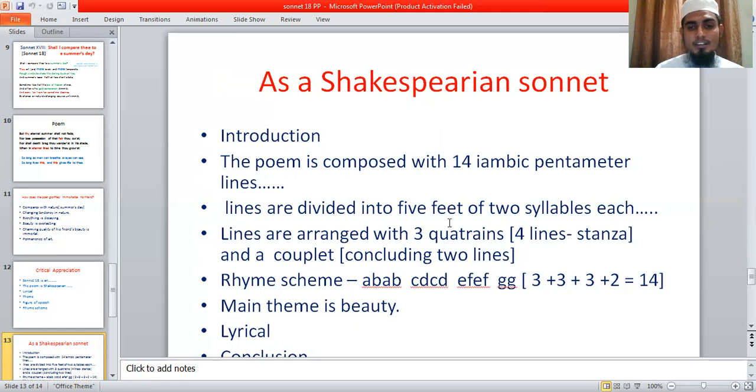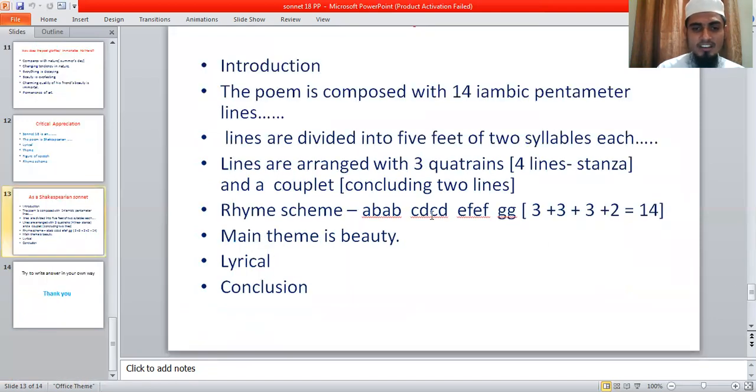And then the lines are divided into 5 feet of 2 syllables. You know that the quality of a Shakespearean sonnet is that the lines are divided into 5 feet and every foot has 2 syllables. We find that in this sonnet also every line is composed in this way, and the lines are arranged into three quatrains. This is the quality of a Shakespearean sonnet. And the rhyme scheme, this is the rhyme scheme of a Shakespearean sonnet. Shakespeare follows the rhyme scheme very nicely. The main theme is beauty. This is also very important. This poem is lyrical.